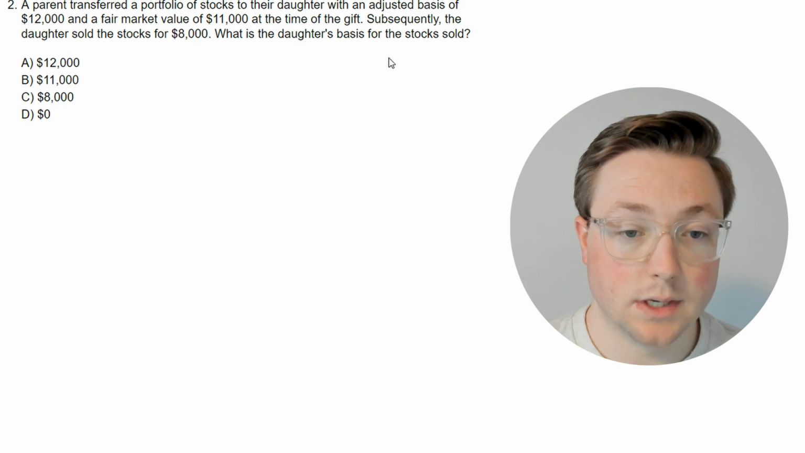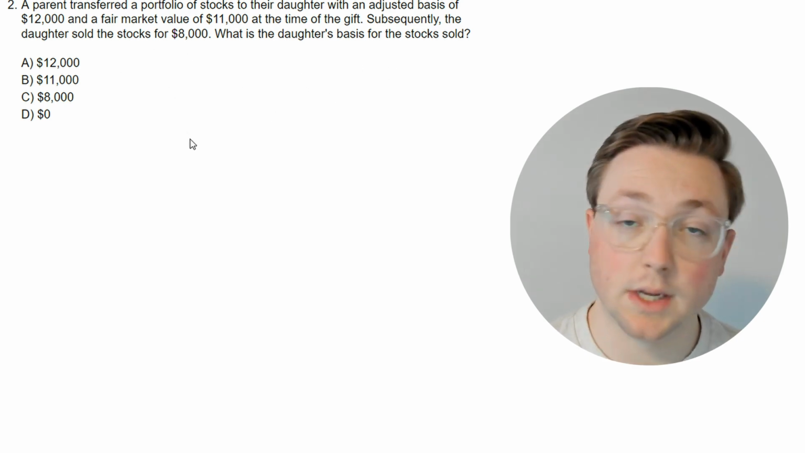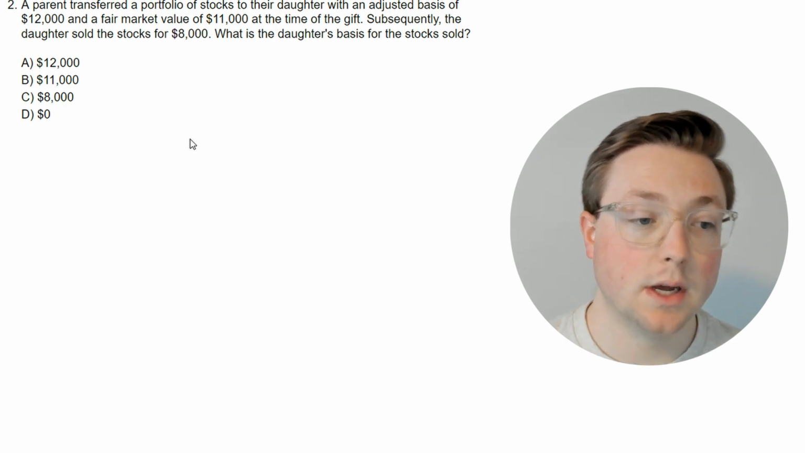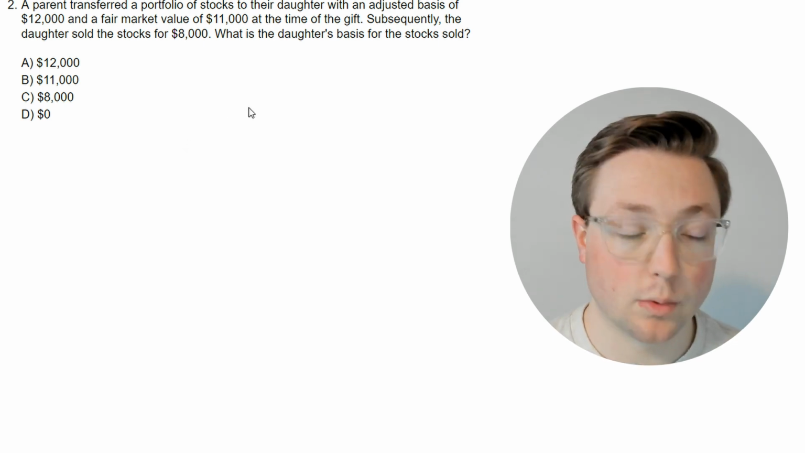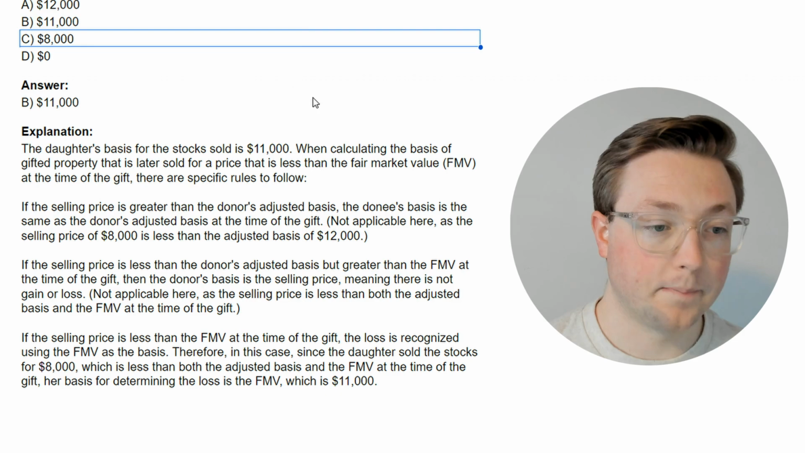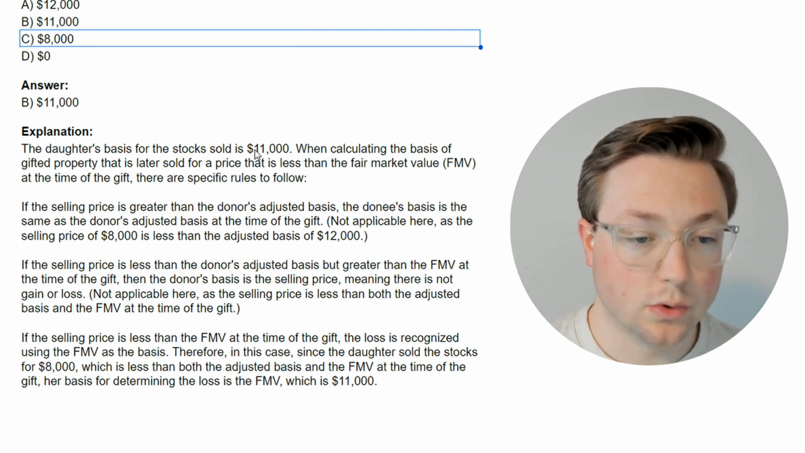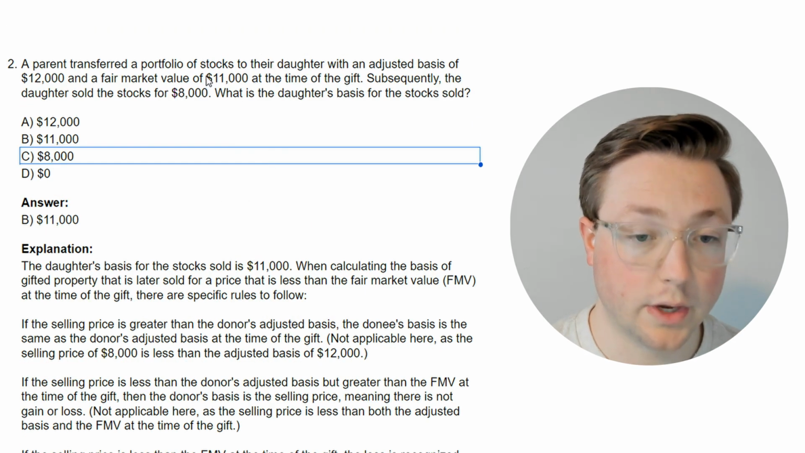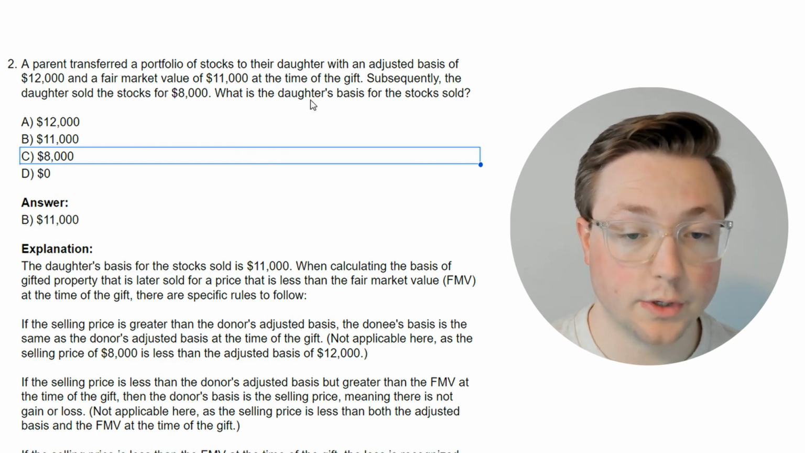But is there going to be something that changes it because they sold the stock? That's what we're going to learn. So take a second, make sure you understand the question, pause if you need to, and now we're going to go into the answer. Okay, so the daughter's basis for the stocks sold is $11,000, which is the fair market value. Okay, so this is different than what we just learned.